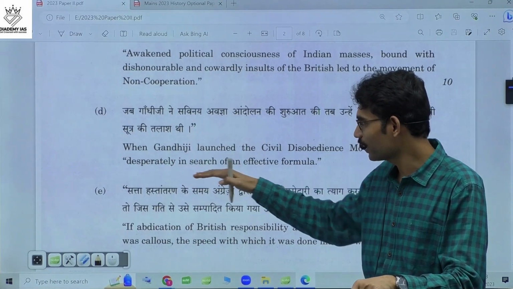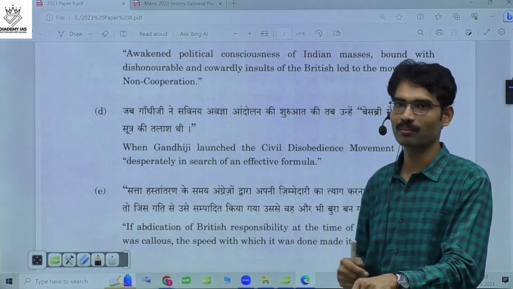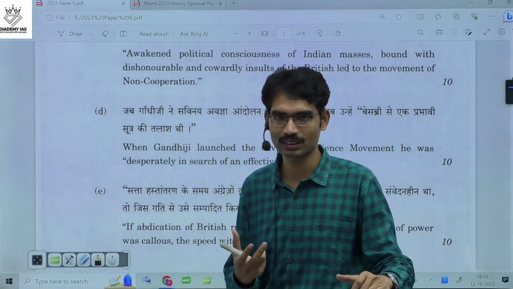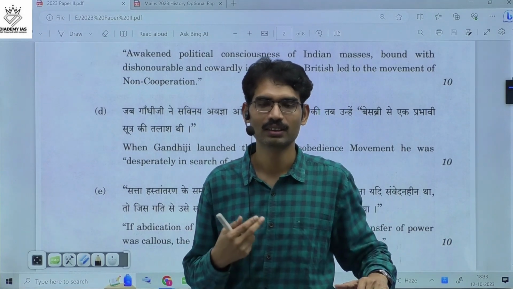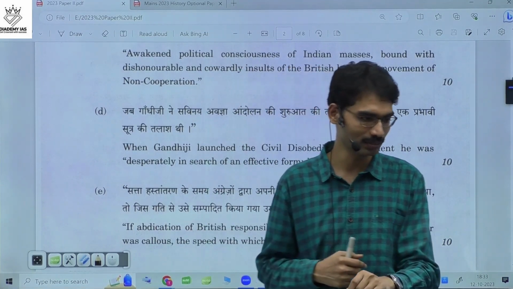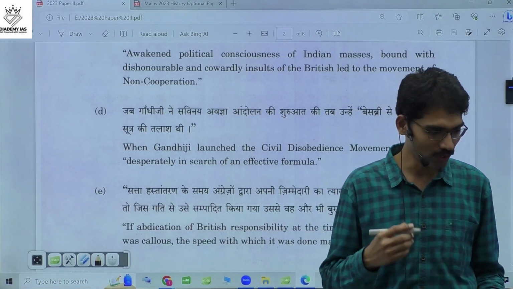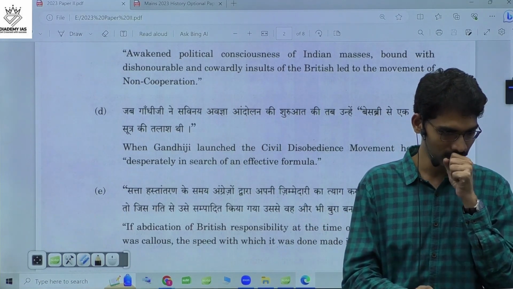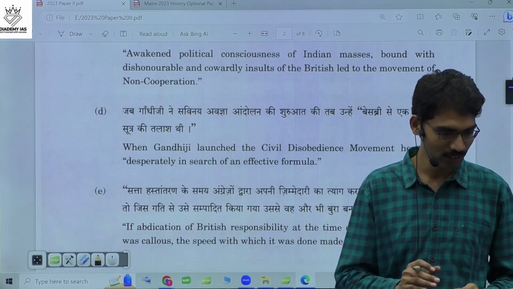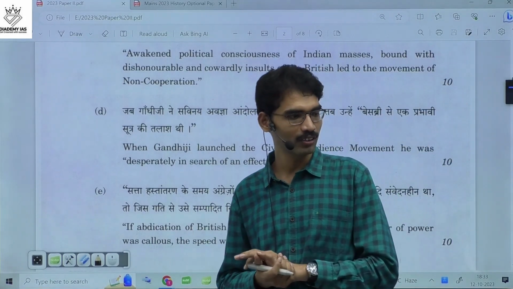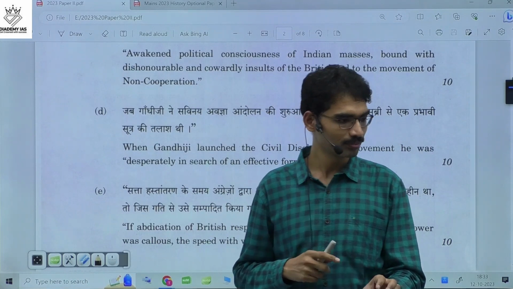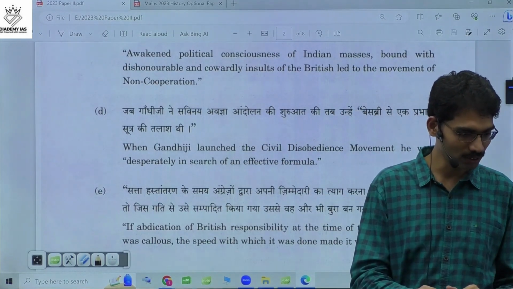And why did Gandhiji want an effective formula? So what are the circumstances that forced Gandhiji to launch the civil disobedience movement? Simon Commission, effects, Roundtable Conference. Okay, very good. Delhi proposal proved a failure. Nehru Report, Simon Commission and Nehru Report, all right.